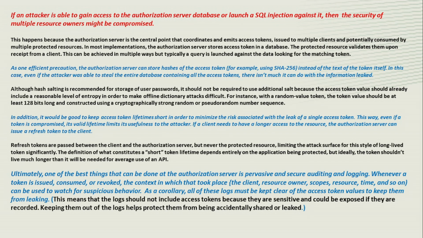Ultimately, one of the best things that can be done at the authorization server is pervasive and secure auditing and logging. That means when a token is issued, consumed or revoked, the context in which that took place, that is a client, resource owner, scopes, resource times and so on, can be used to watch for suspicious behavior. As a corollary, all of these logs must be kept clear of the access token values to keep them from leaking.